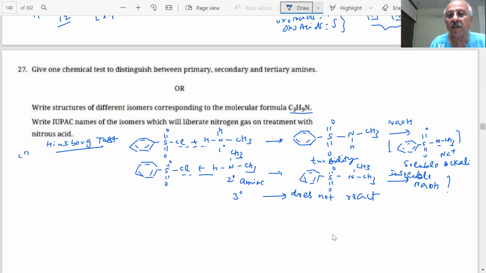If I write C3H7NH2, what type of amines will this be? How many amines can I write? CH3CH2CH2NH2. 4 types of amines.